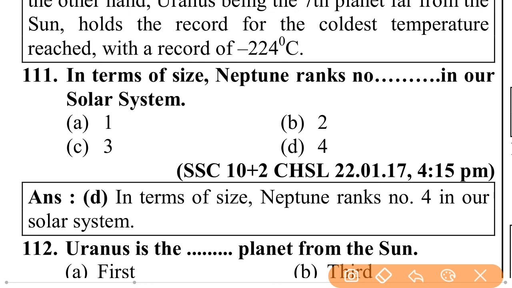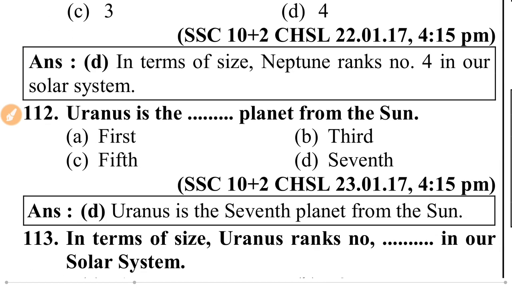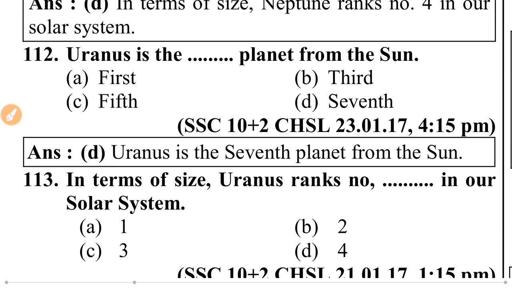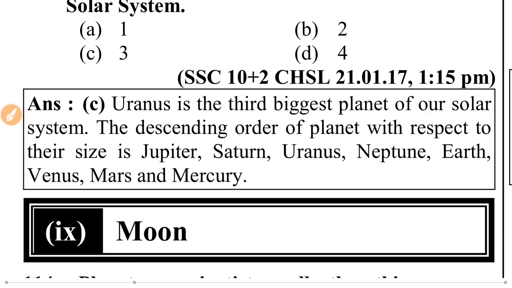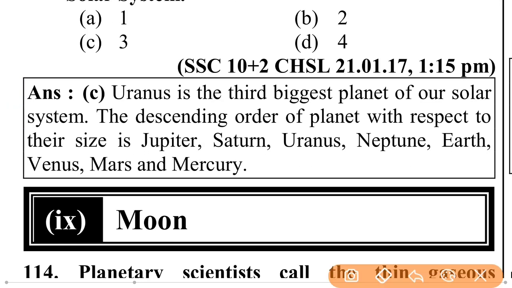In terms of size, Neptune ranks number 4 in our solar system. Uranus is the 7th planet from the Sun. In terms of size, Uranus ranks number 3 in our solar system. Uranus is the 3rd biggest planet of our solar system. The descending order of planets with respect to their size is Jupiter, Saturn, Uranus, Neptune, Earth, Venus, Mars, and Mercury.